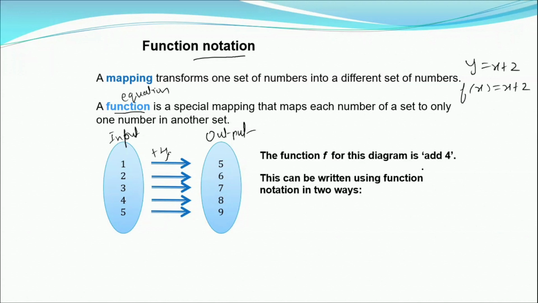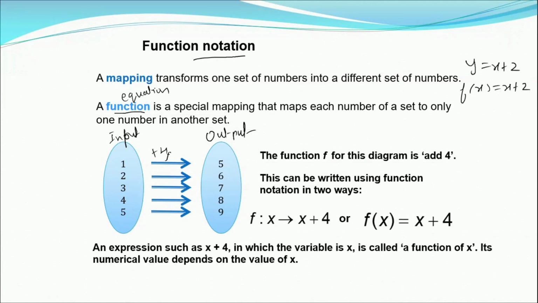In function notation, you can write in two ways. You can write f, which you read as f is the function that maps x to x plus 4. Or you can write it as f of x is equal to x plus 4. The values are going to change according to the value of x. An expression such as x plus 4, in which the variable is x, is called a function of x. Its numerical value depends on the value of x.